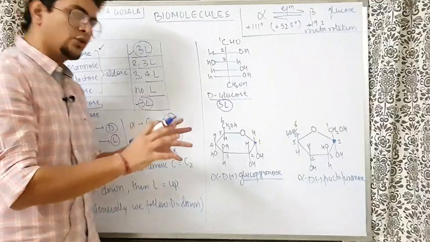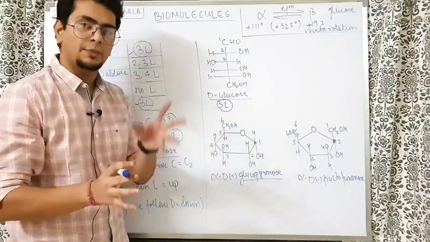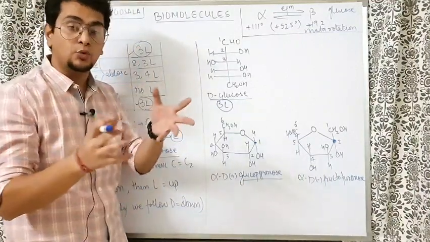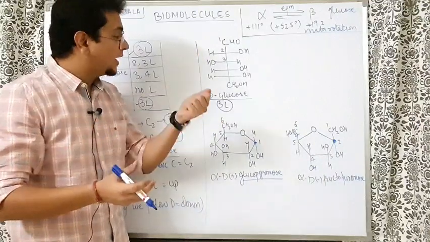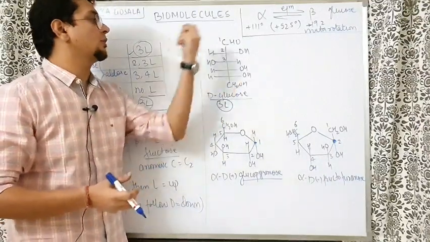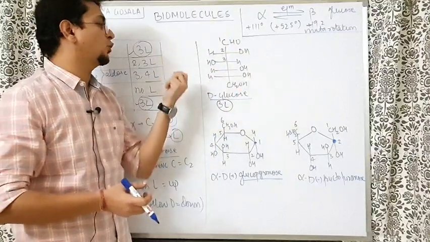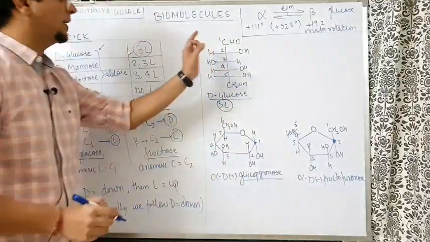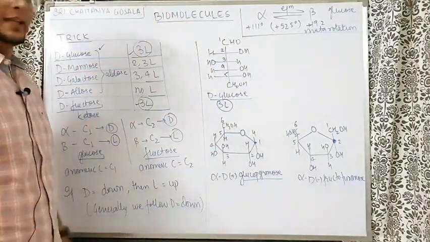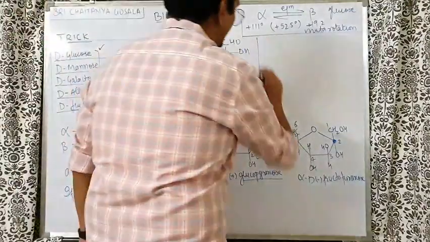What people do, people waste their effort. There is a difference between smart work and hard work. People tell you, do smart work. Hard work, you should not do, hard work everyone does. So look, this is hard work: second carbon right side, third carbon left side, fourth carbon. Why? Just remember that third carbon L, finished. Remaining all of them are D.